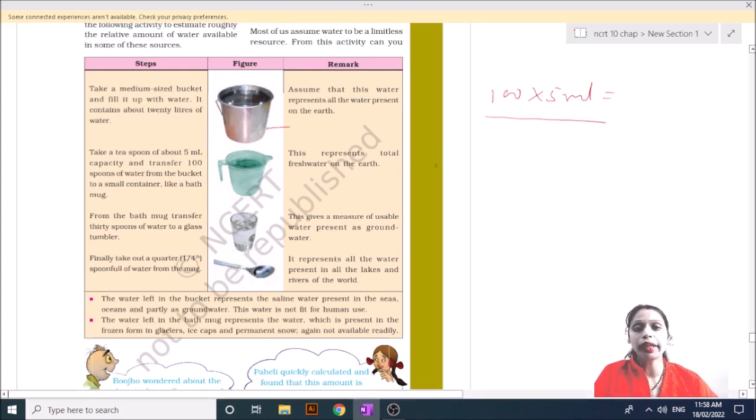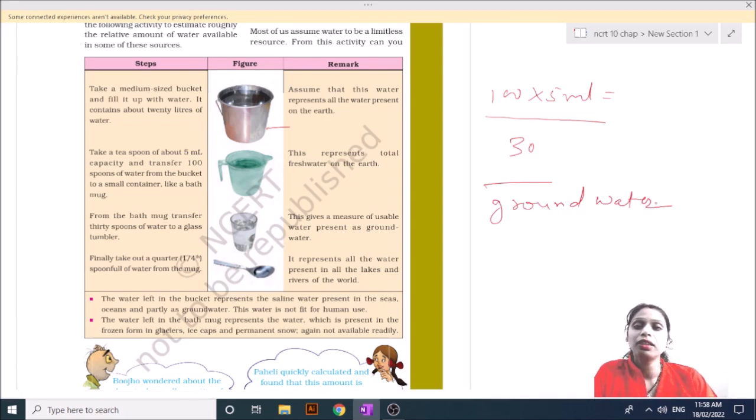When you take out 30 tiny spoons of water into a glass, it shows the groundwater. And only a quarter spoon of water represents what we use for drinking.